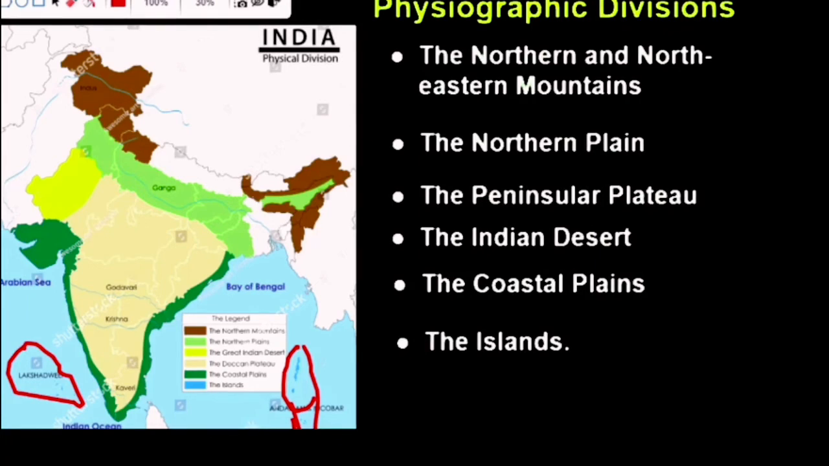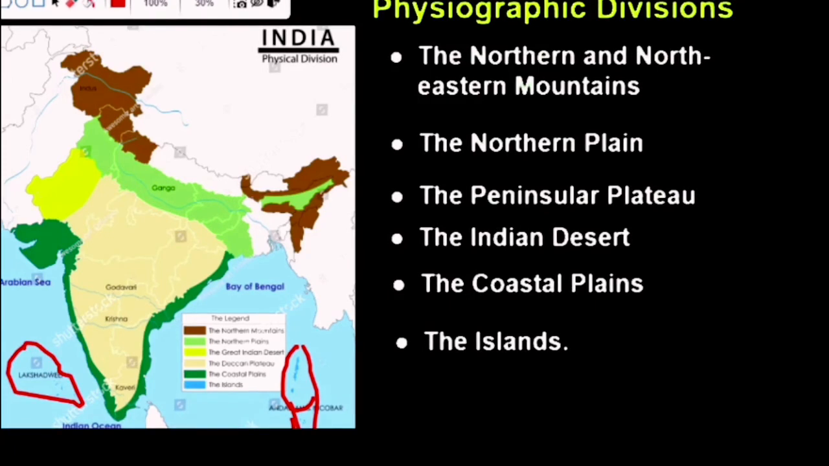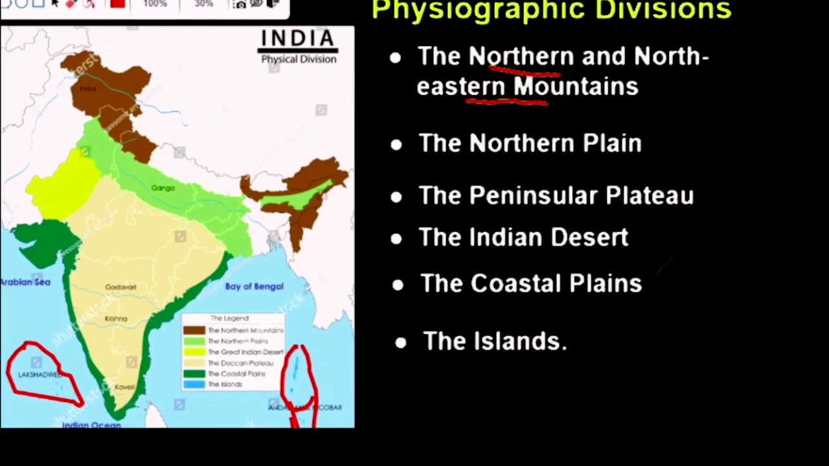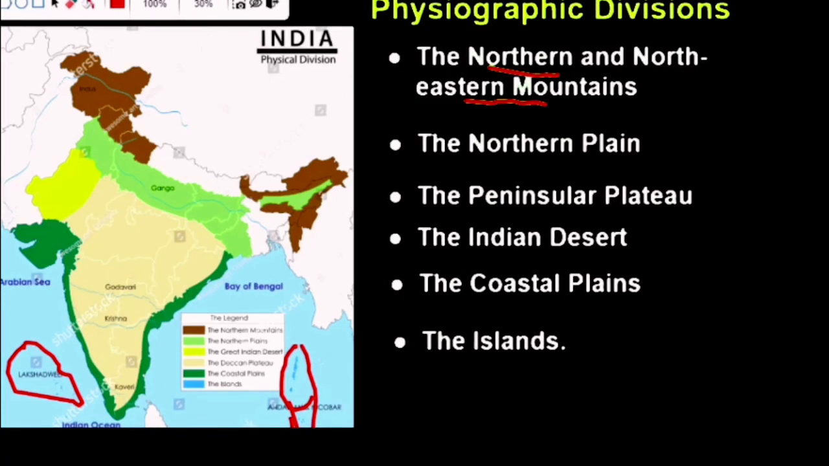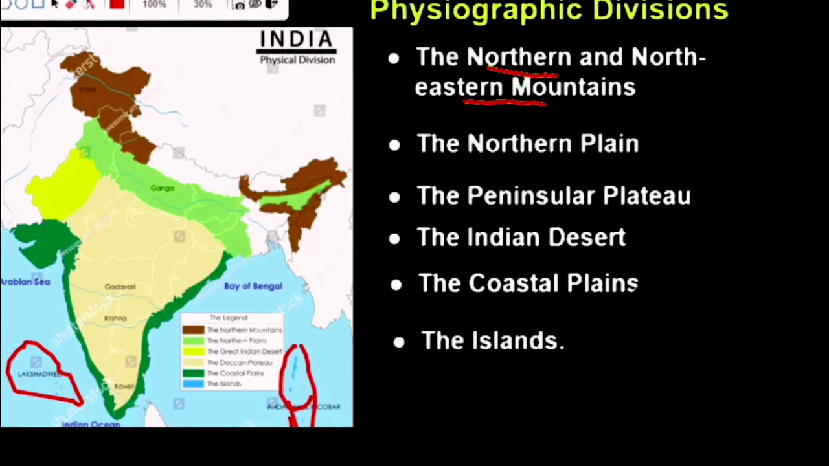First, let's revise. The first one is the northern and the eastern mountains. The Himalayan mountains here are the first physiographic division of India. The second one is the northern plains, or we can say the plains formed by the Indus, Ganga and Brahmaputra rivers. Peninsular plateau: the complete peninsular block except the coastal areas.